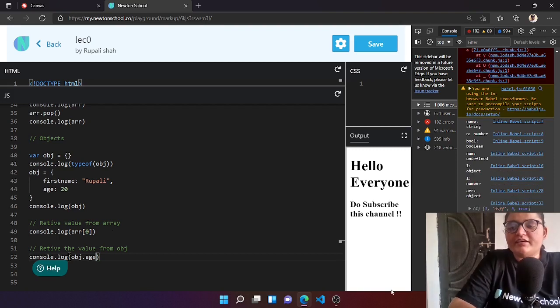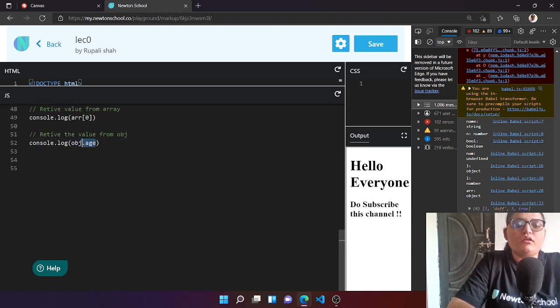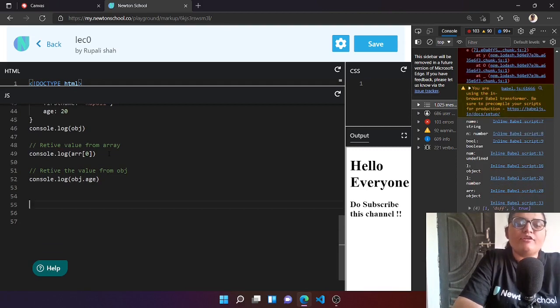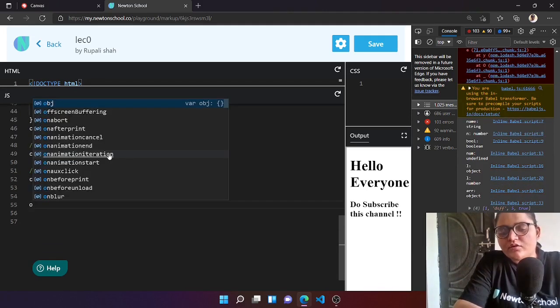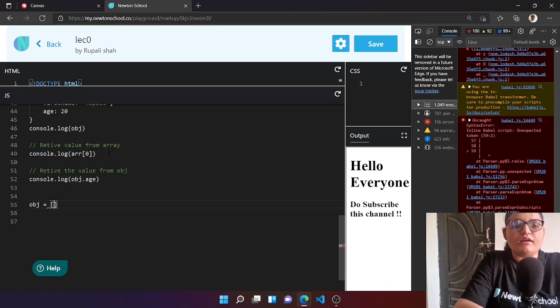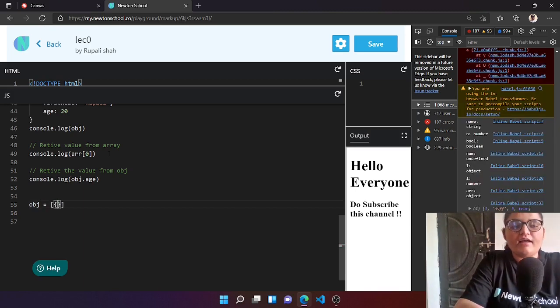So it will be giving us 20 because we have stored 20 in the age. Now you can also have arrays of object. So how you can declare an array of object or initialize a value with this. So let's have obj is equals to, and let's just create an array. Let's have an object.